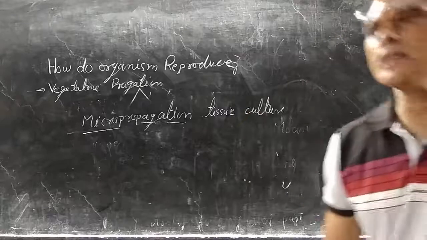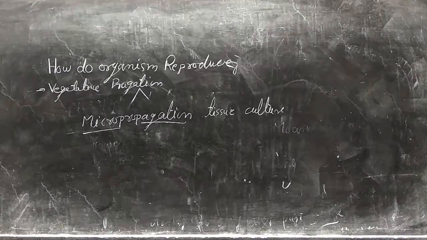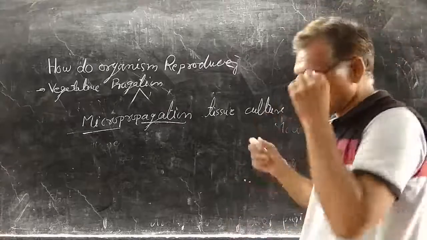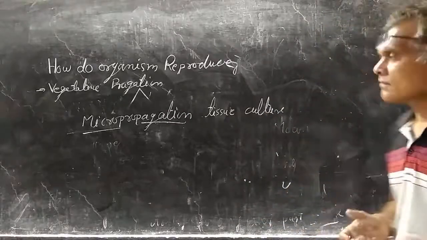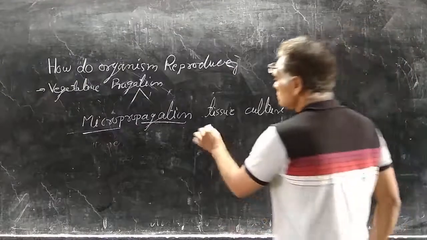Micropropagation, tissue culture: artificially in the laboratory, if we grow new plants from a part of the plant or a group of tissue, that is known as tissue culture. Each and every cell of an organism has the capacity to build up a new plant, and that capacity is known as totipotency.